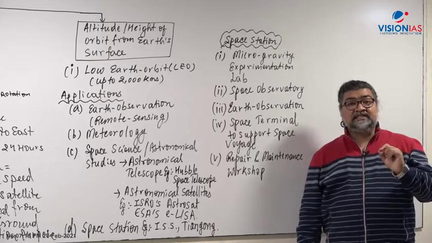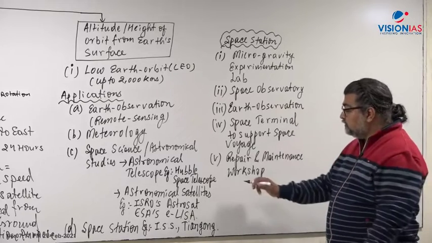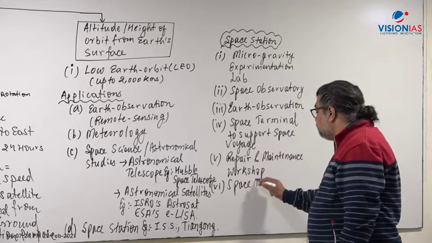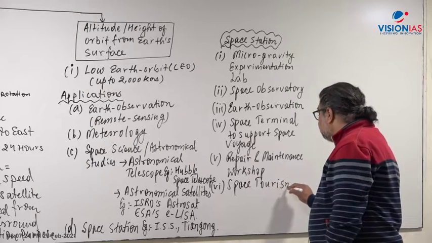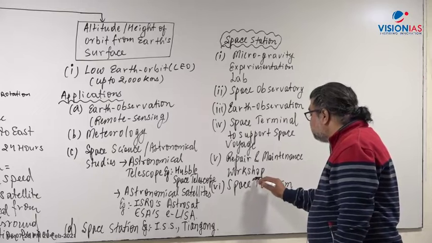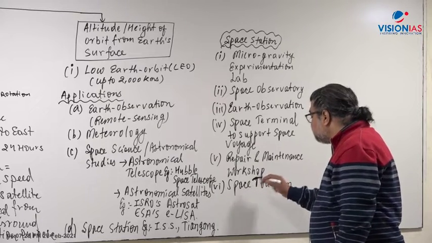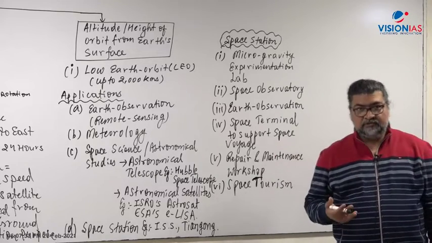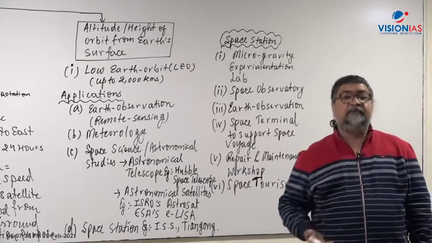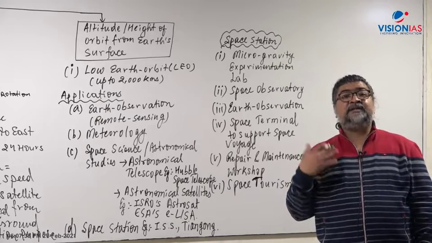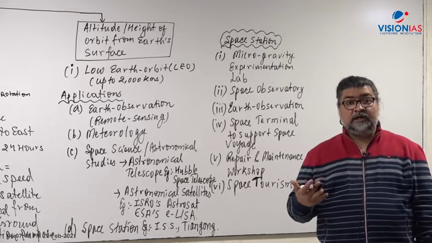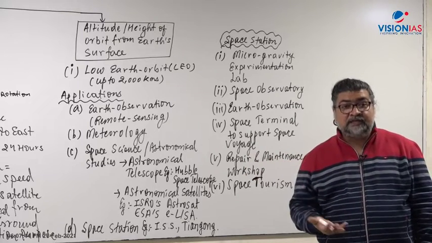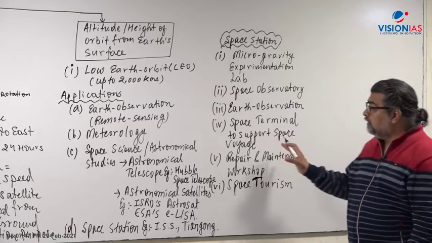What is called space tourism. The next part which can come there is space tourism. That may be a future after 20 or 30 years. Today it is not possible because of the kind of risk involved in going to outer space. It requires a high level of training to go to outer space, live in space, and come back. And it is very, very expensive. But who knows, maybe after 10, 20, or 30 years, space tourism can be a viable aspect. So that can be part of it.